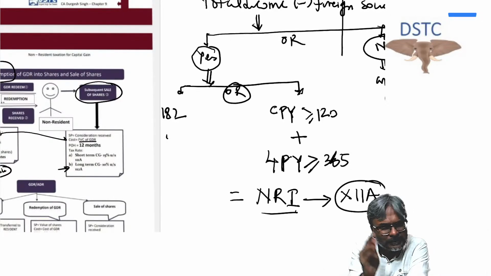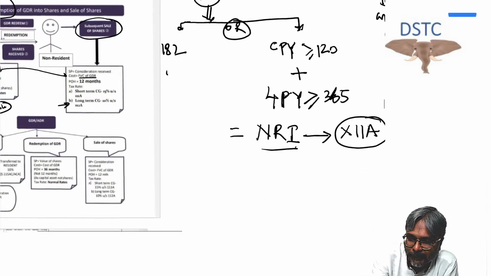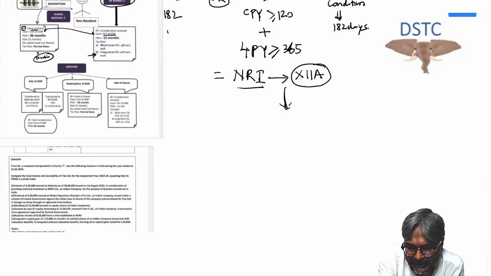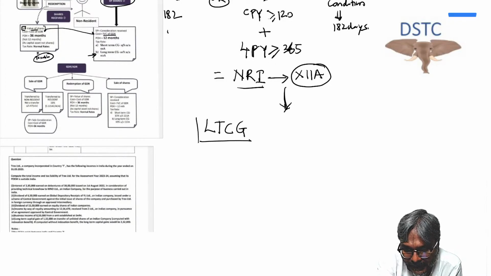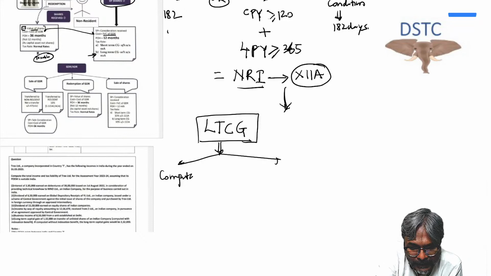No deduction of any expenditure is given, students, in this case, isn't it? But now, a very important point that you should be very careful about. In Chapter 12A, when we discuss LTCG, be careful. Recent attempts of ICI are targeting two things. One is the computation. In the computation part, you have to be very careful.